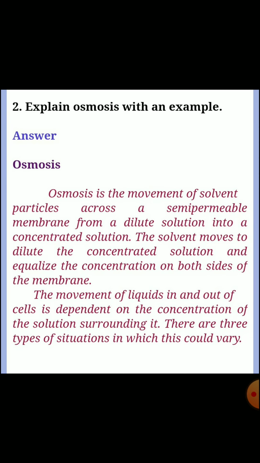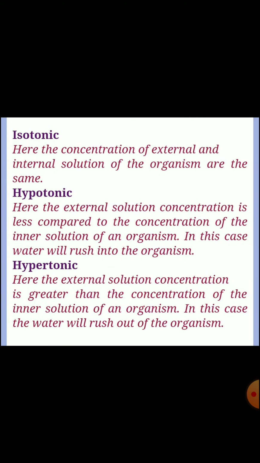Answer: osmosis. Osmosis is the movement of solvent particles across a semi-permeable membrane from a dilute solution into a concentrated solution. The solvent moves to dilute the concentrated solution and equalize the concentration on both sides of the membrane. The movement of liquids in and out of cells is dependent on the concentration of the solution surrounding it. There are three types of situation in which this could vary. Which types? Three types: isotonic, hypotonic, hypertonic.